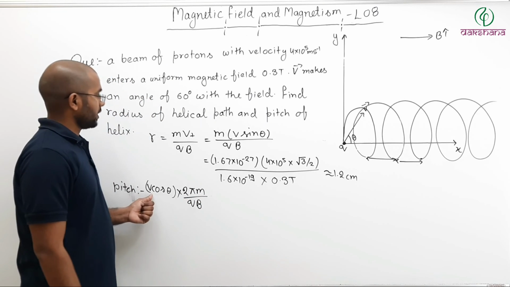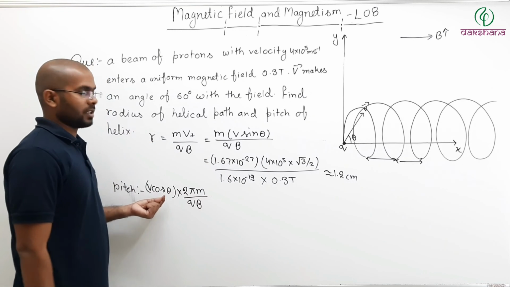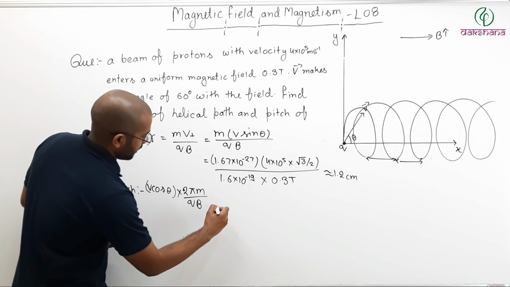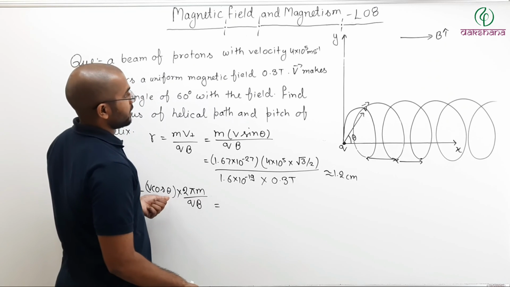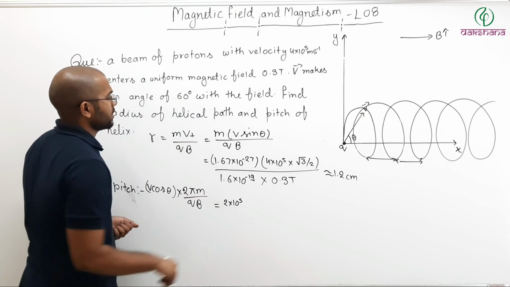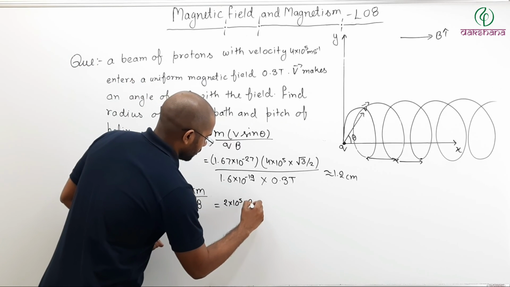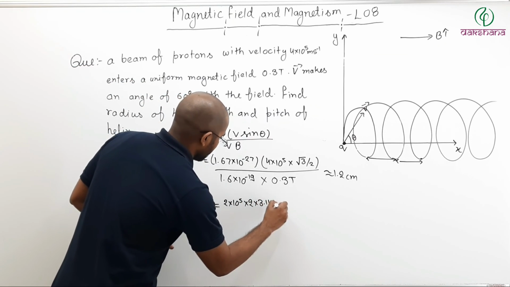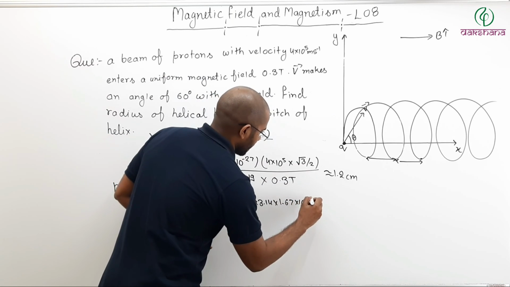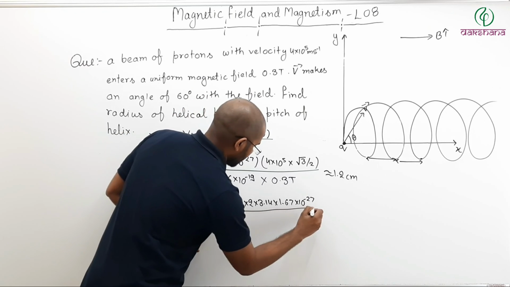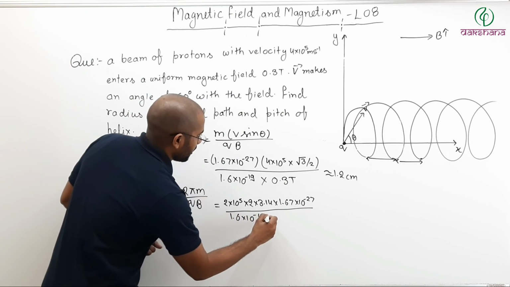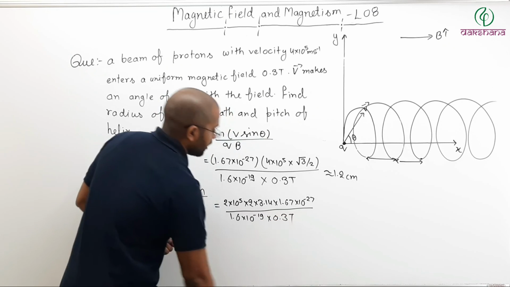Put the values. V you are given, cos 60 is 1 by 2. So V cos 60 is 2 into 10 to the power 5, because cos 60 is 1 by 2, into 2 into pi, which is 3.14, into mass, 1.67 into 10 to the power minus 27, divided by Q, which is 1.6 into 10 to the power minus 19, into 0.3 Tesla.